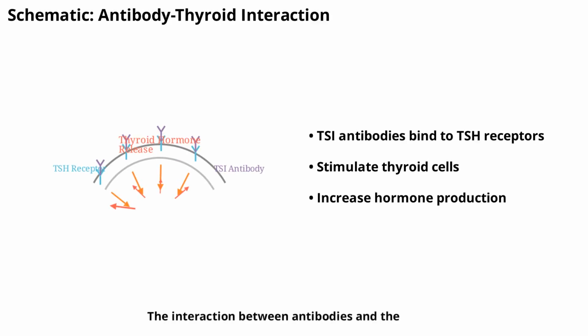The interaction between antibodies and the thyroid gland is central to Graves' disease. This schematic will show how thyroid-stimulating immunoglobulins bind to receptors on thyroid cells, leading to increased hormone production. Visualizing this process helps explain the underlying cause of hyperthyroidism in Graves' disease.